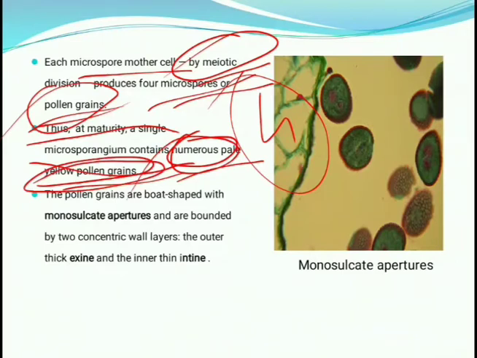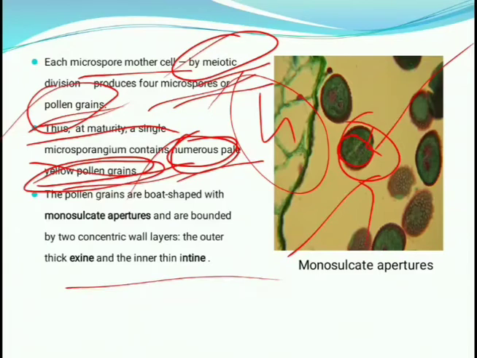The pollen grains are boat-shaped with a monosulcate aperture and bounded by two concentric wall layers. The outer wall is the exine and the inner wall is the intine. You can see there are two layers of this microspore, also known as the pollen grain.